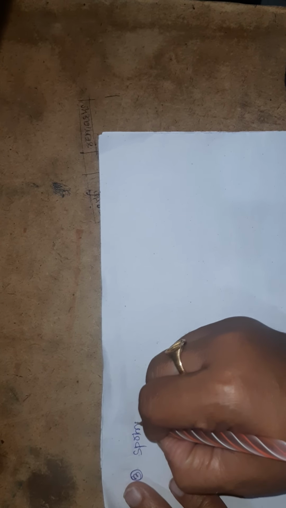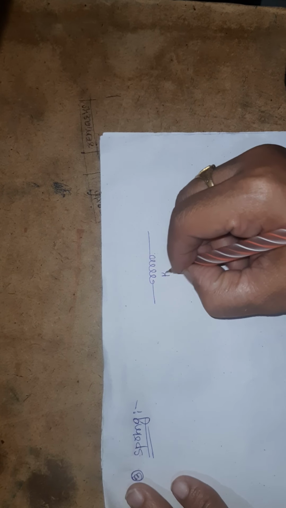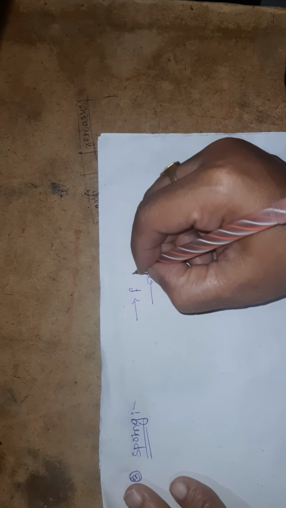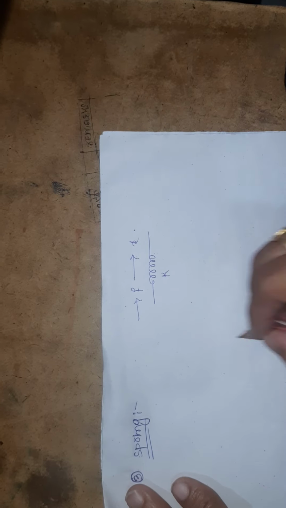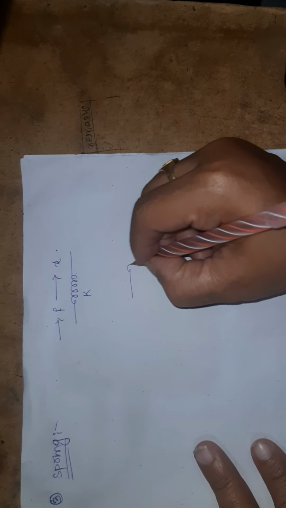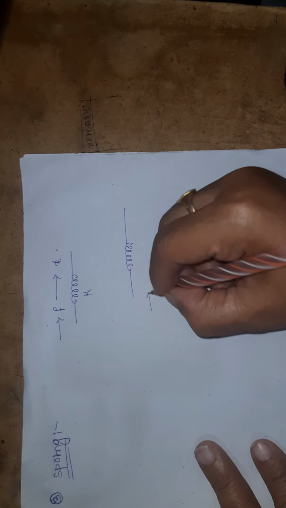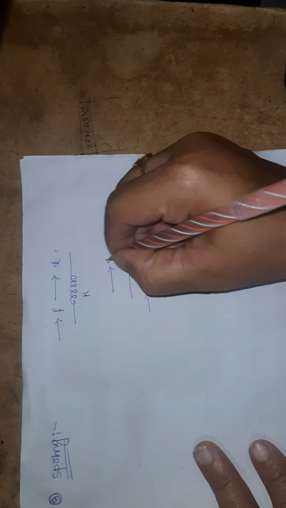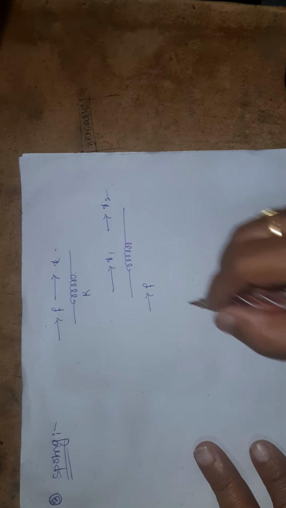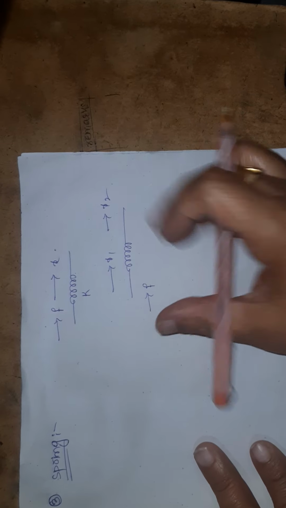And what is the third element? The third element is the spring. Similarly, you have to consider an ideal spring element like this. If I apply the force, I have the displacement x. Similarly, you can consider the second case: if I apply the force, I may have two displacements at the two edges.